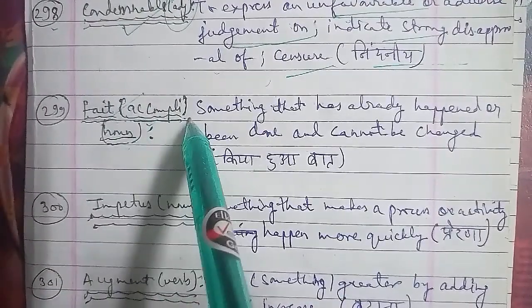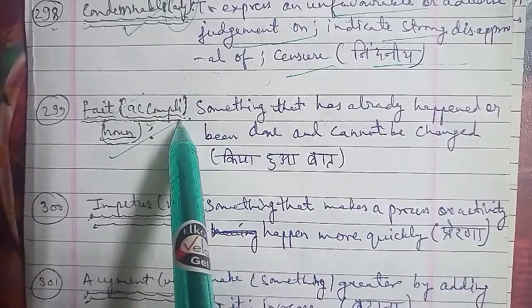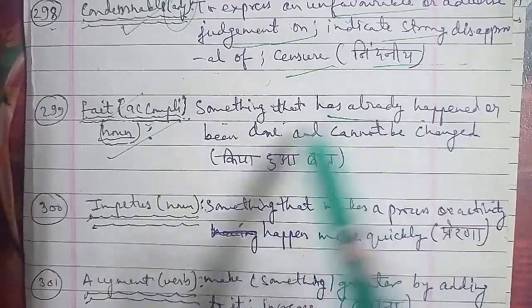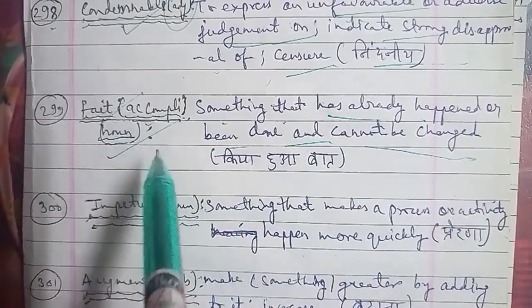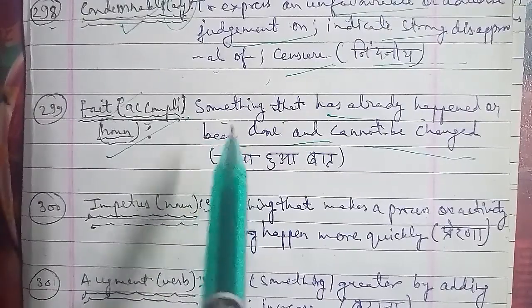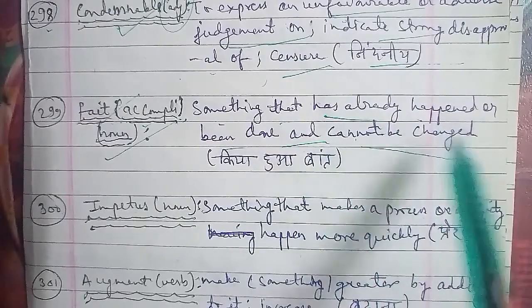Now moving on to the next one that we have, the 300th word, and the word is impetus. Impetus is a word that is used as a noun, and the meaning of impetus is something that makes a process or activity happen more quickly. In Hindi that is prerna, so that is what impetus stands for.